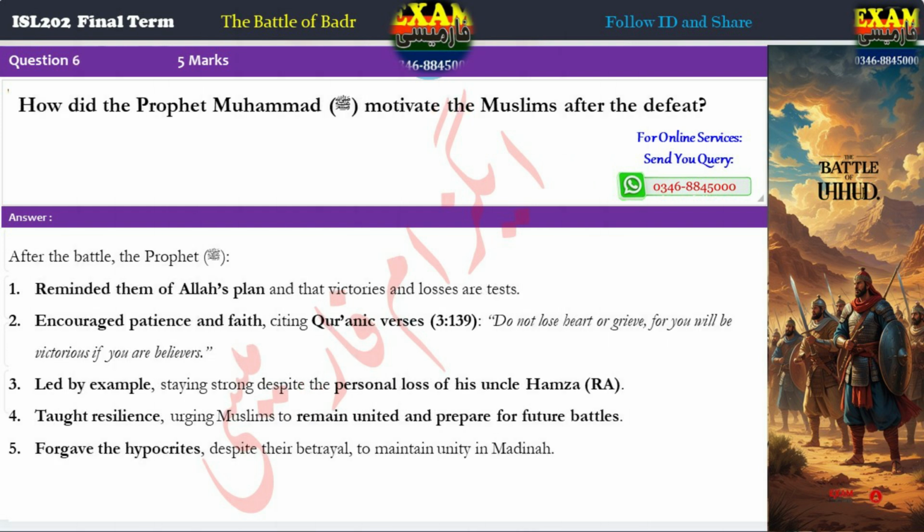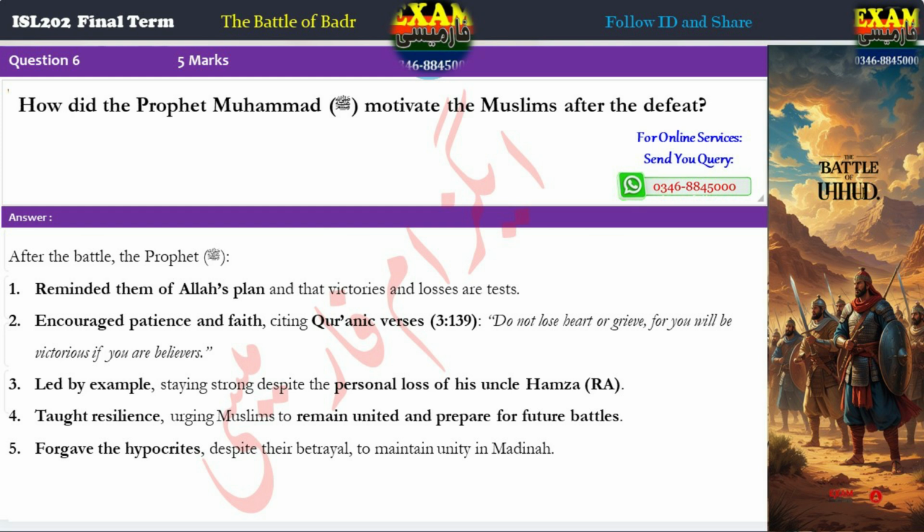Question 6. How did the Prophet Muhammad, peace be upon him, motivate the Muslims after the defeat? Answer. After the battle, the Prophet: 1. Reminded them of Allah's plan and that victories and losses are tests. 2. Encouraged patience and faith, citing Quranic verse 3:139. Do not lose heart or grieve, for you will be victorious if you are believers.